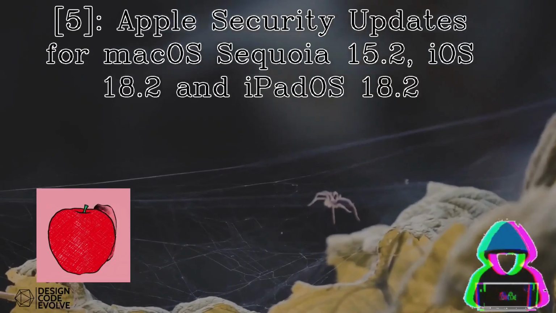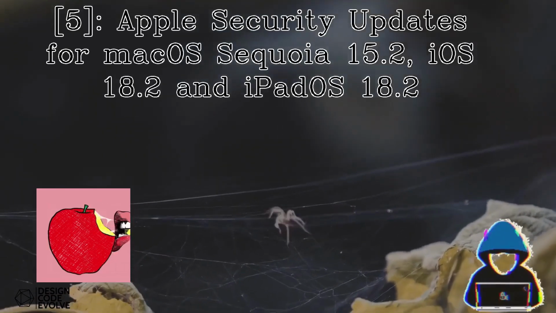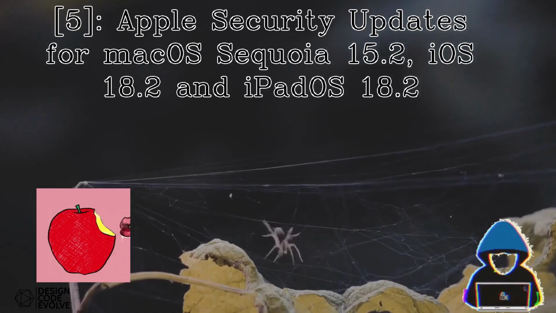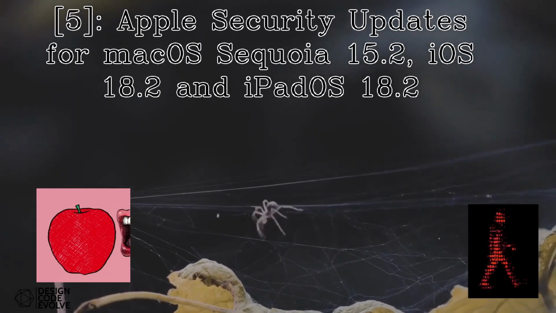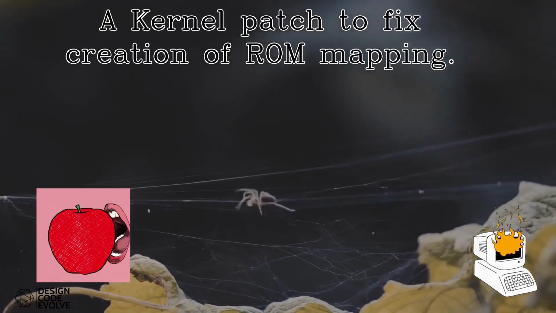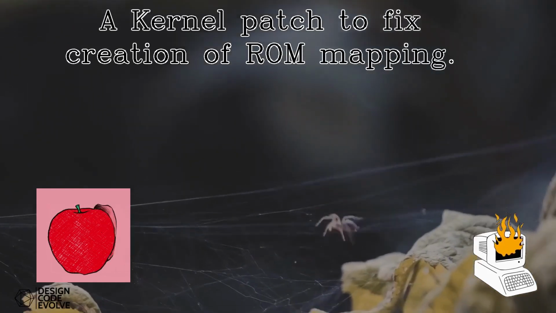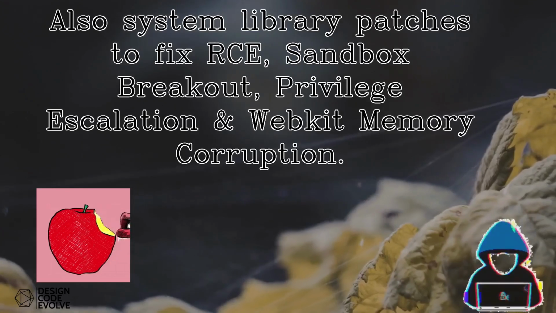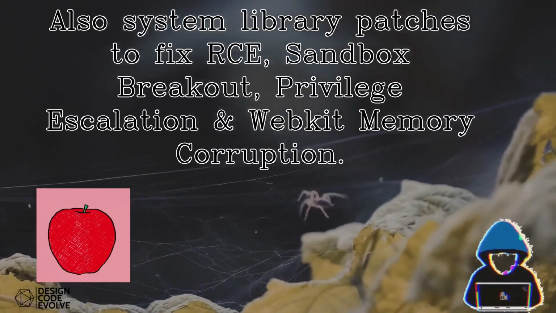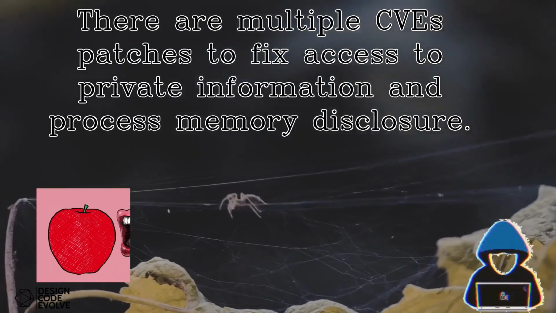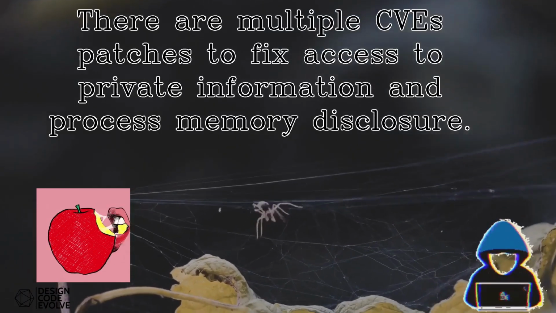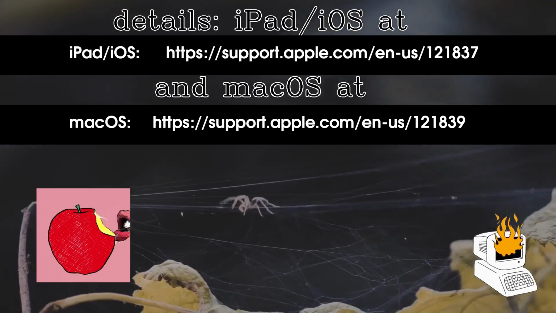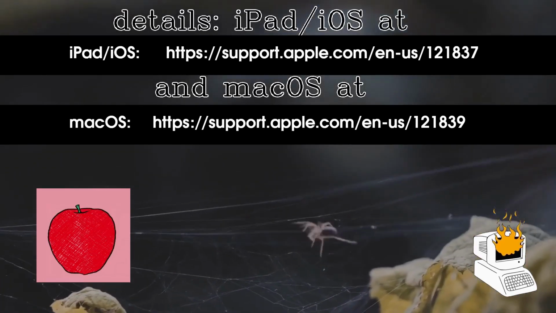Fifth, Apple security updates for macOS Sequoia 15.2, iOS 18.2, and iPadOS 18.2. There are a bunch of updates in this. A kernel patch to fix creation of ROM mapping. Also system library patches to fix RCE, sandbox breakout, privilege escalation, and WebKit memory corruption. There are multiple CVEs patched to fix access to private information and process memory disclosure. Details are available at the support.apple.com.